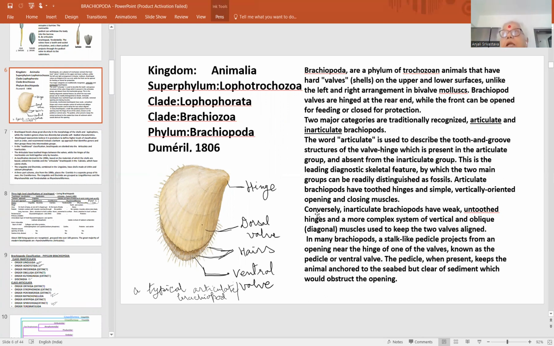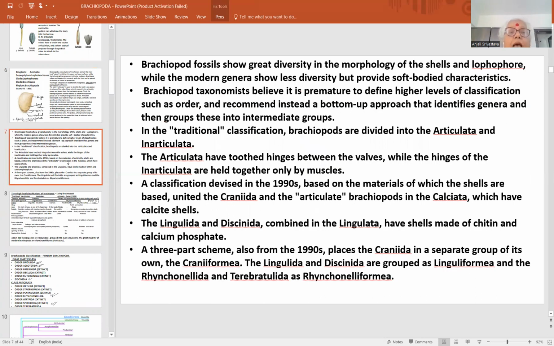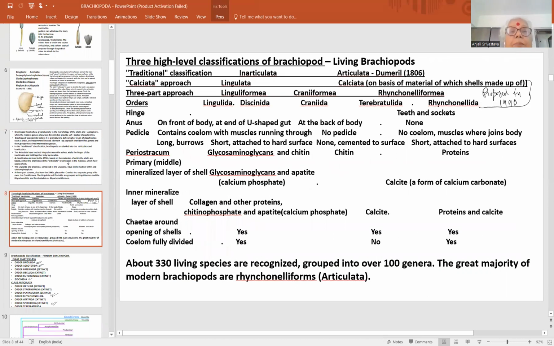So we were looking into the main classification, the basis of the classification that is broadly accepted. Later, till 1990, बहुत सारी controversies हुई. आज की date में जो largely accepted view है उसके हिसाब से there is a three-part approach of the classification of Brachiopoda. That is, the first approach is traditional classification. The group is divided into Inarticulata and Articulata. The second approach is Calciata approach, जिसमें कि shell का जो chemical element है जिससे shell बना हुआ है, on the basis of that there are two groups, Lingulata and Calciata, on the basis of the material the shell is made up of.